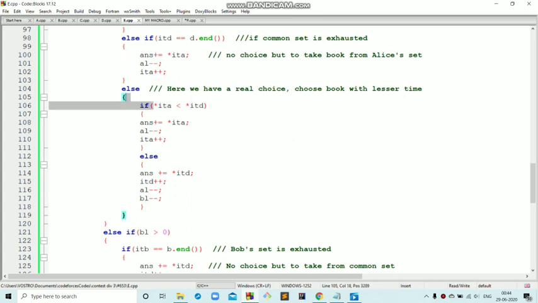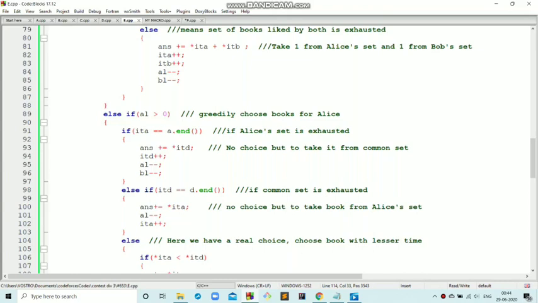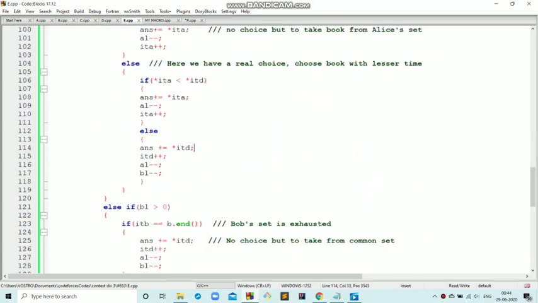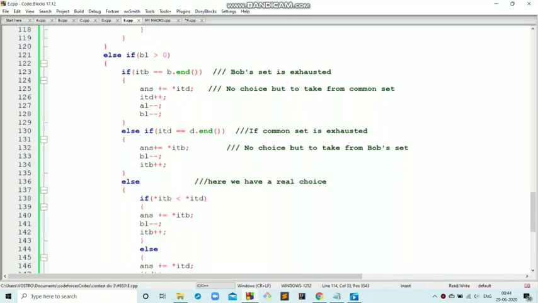So here I'm comparing it, and if the book which is present in the set Alice is less, I will be including that into my answer, and then decrementing AL counter, incrementing AL pointer. In the other case, I will be including the book from the common set, incrementing the pointer of the common set, decrementing both the values because I'm selecting a book from the common set. Else in the other case, if AL has already become 0 but BL has not become 0, this is exactly the same, we'll do exactly the same things for Bob as we did for Alice.